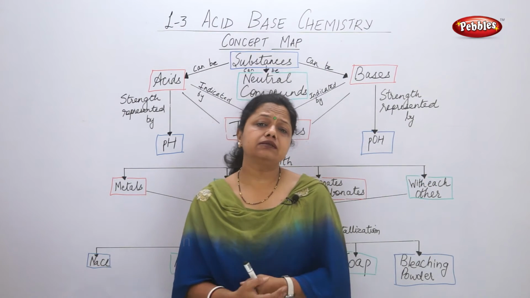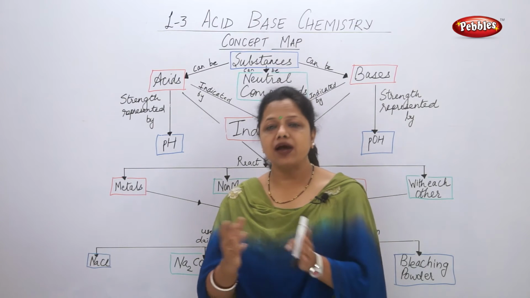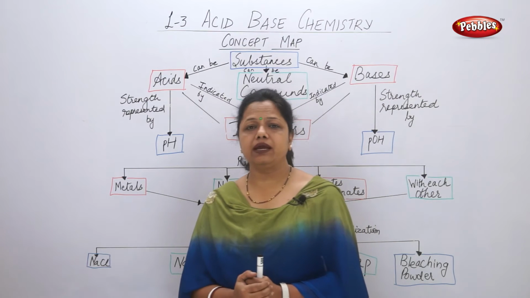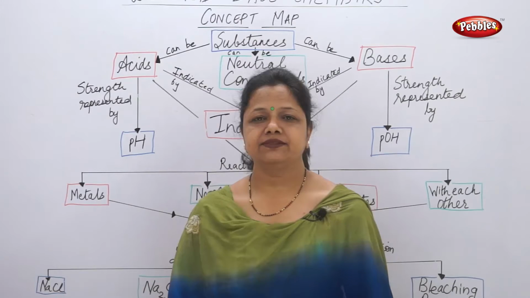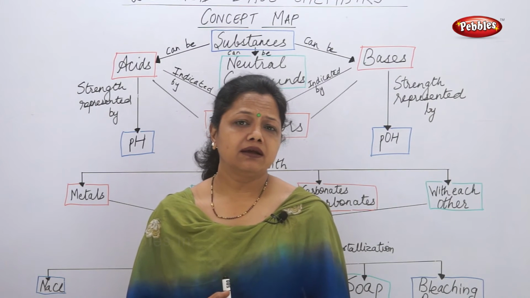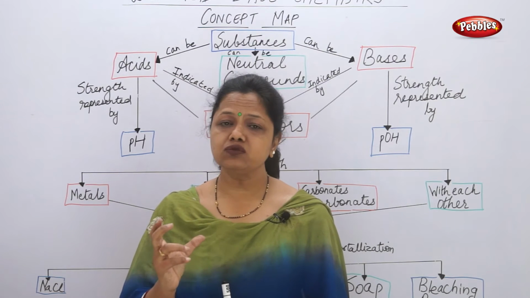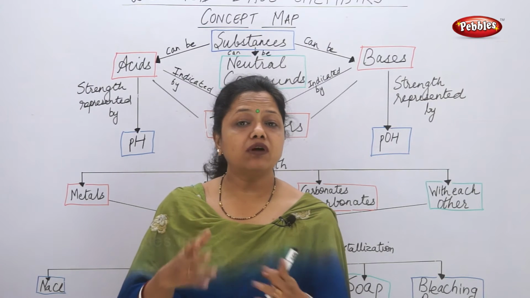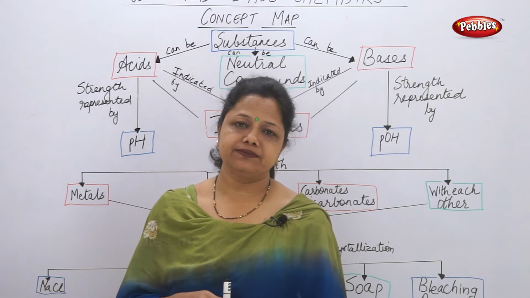There are some types of natural indicators which are present in the flowers also. Various flower colors are used to indicate whether a substance given is acidic in nature or basic in nature. Some flowers can be used as indicators, like hibiscus flower, which in common terms we call shoe flower. The red color shoe flower, if the petals are removed and kept in water for some hours, the water becomes red in color. That red color water is acting as an indicator.